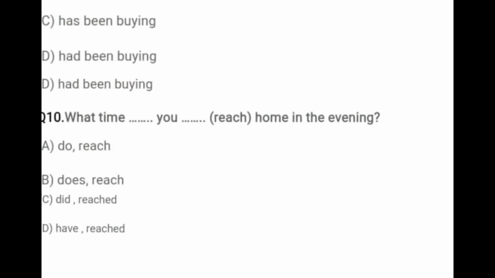And for simple present tense, in interrogative sentences with you, you have to use do and the first form of verb, that is reach. And your right option is A. What time do you reach home in the evening?